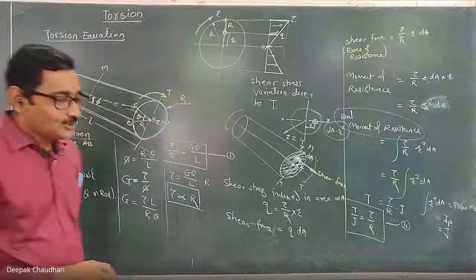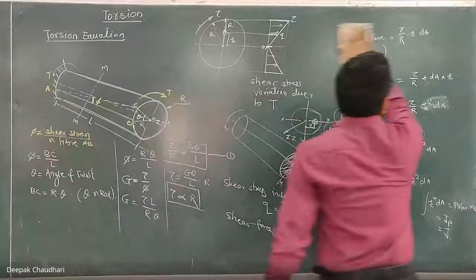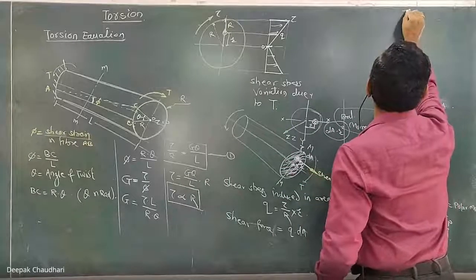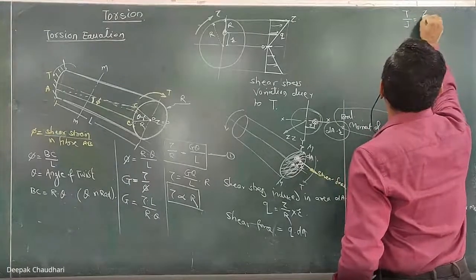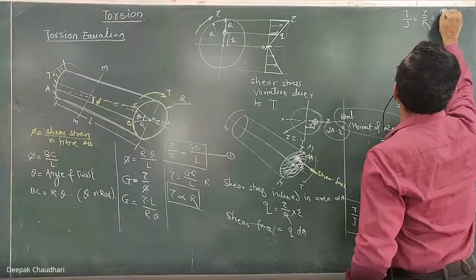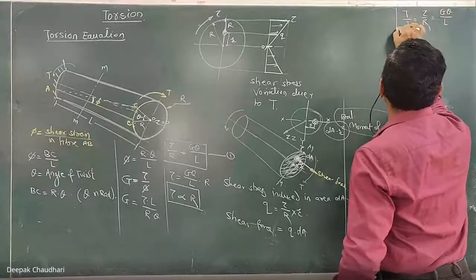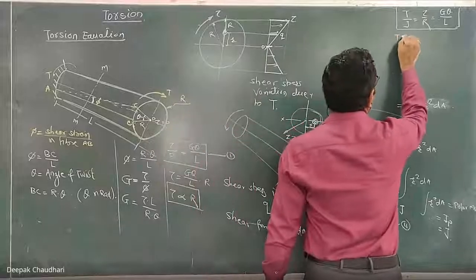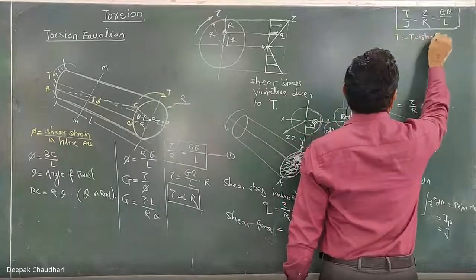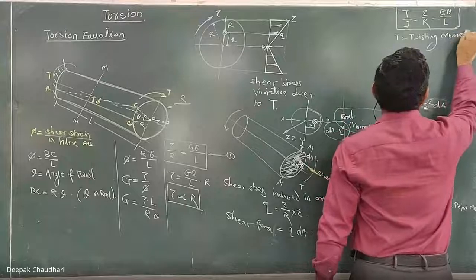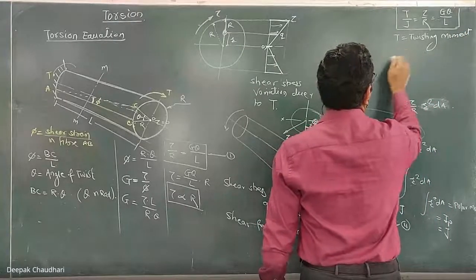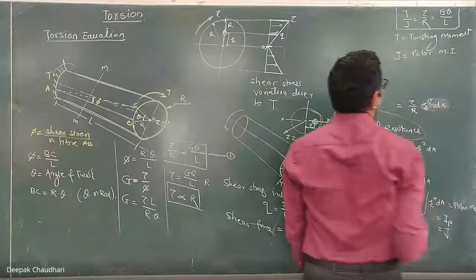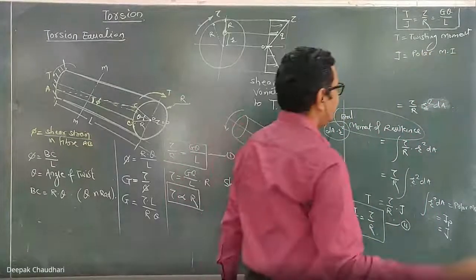So the torsion equation can be written as T upon J equal to tau upon R equal to G theta upon L. This is known as the torsion equation, where T is the twisting moment or the torque, and J is the polar moment of inertia.